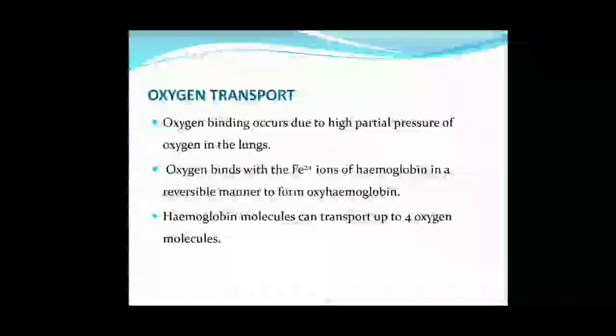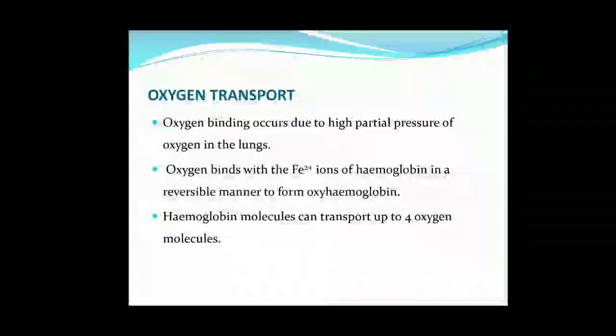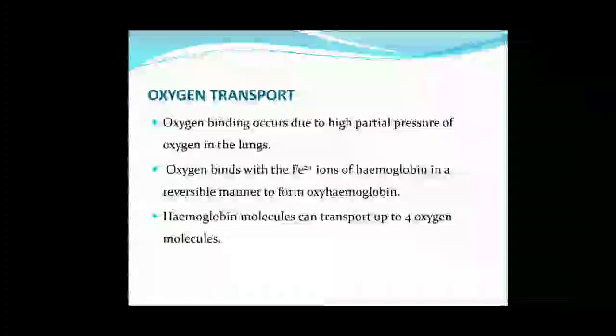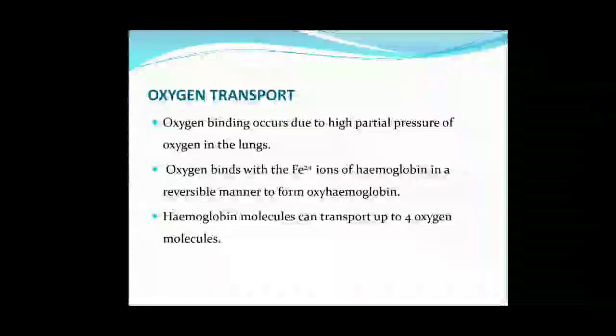Now oxygen binds with the iron ions or ferrous ions of hemoglobin in a reversible manner to form oxyhemoglobin. Hemoglobin is made of two parts: the iron part and the globin part, which is a protein. So oxygen binds with the iron part of hemoglobin. In a reversible manner means oxygen plus hemoglobin changes into oxyhemoglobin, and oxyhemoglobin again may convert into oxygen and hemoglobin when it is delivered in the tissue.